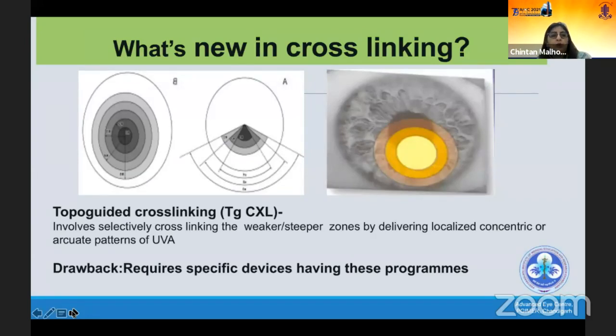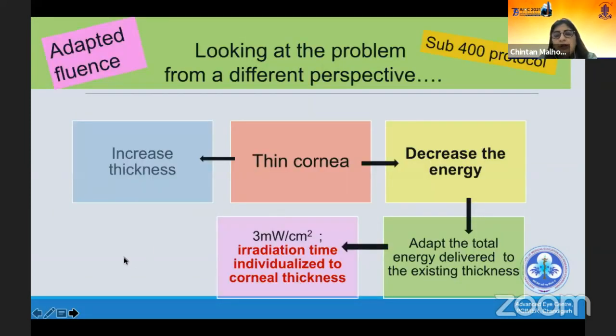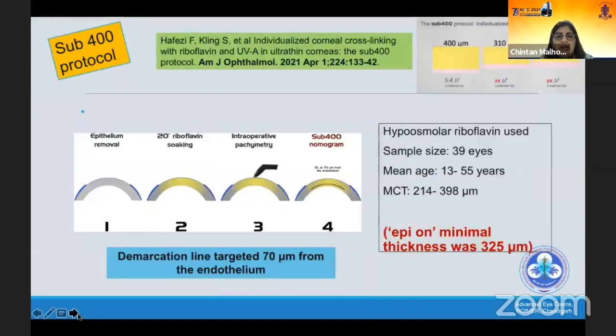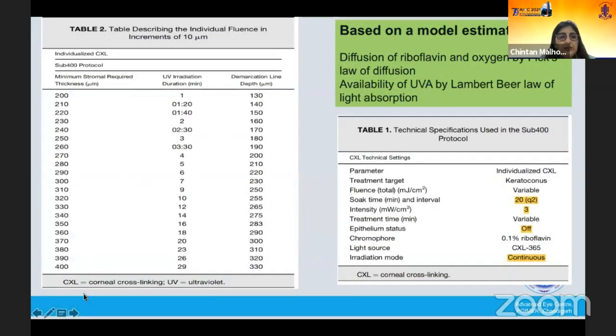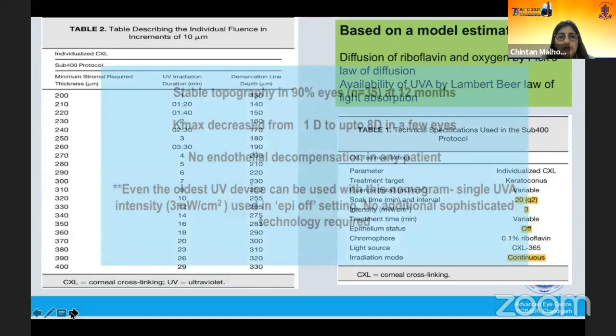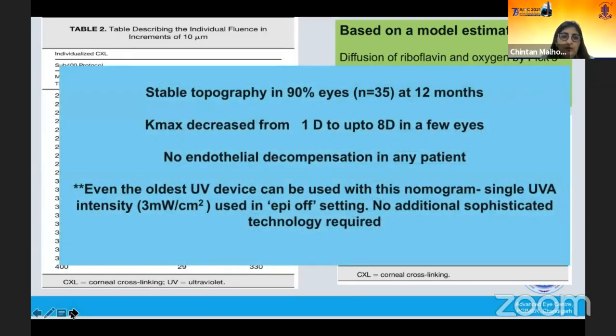The other thing that's new in cross-linking is topo-guided cross-linking, where you selectively cross-link the cornea where the area is thin, but this requires specific devices having these programs. So a newer perspective is that you change the fluence. You decrease the energy. I'll just take 1 minute more. You decrease the time, keeping the energy same, so that the dose delivered is less. And they have very beautifully given these protocols where the duration of the time given is less depending on the corneal thickness. And they noted a stable topography in most of the eyes.